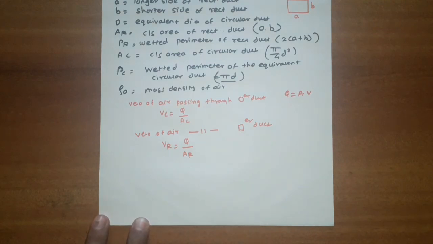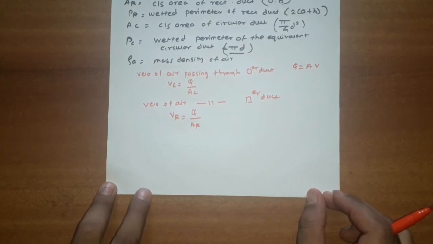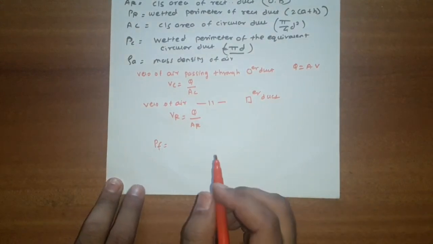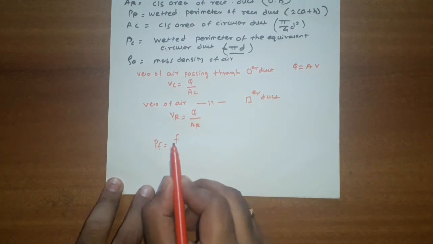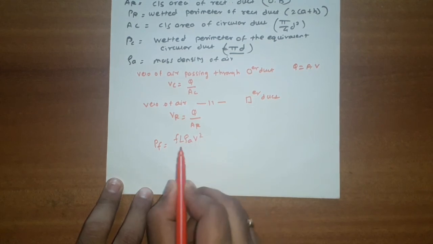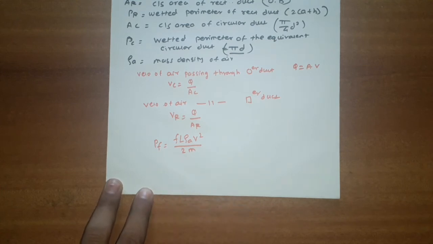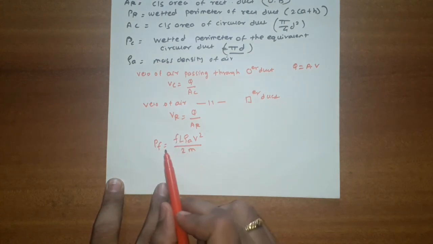Now we know that the pressure loss due to friction, PF, is given by Darcy's or Fanning equation. It is equal to F L rho A V square divided by 2 into M. Now we can put the velocity value in the PF equation.